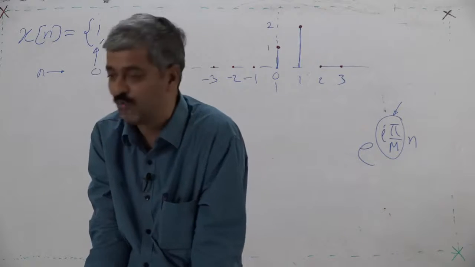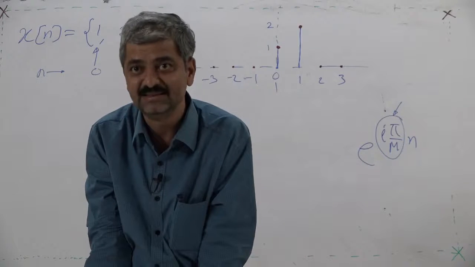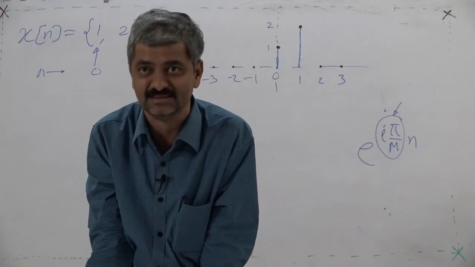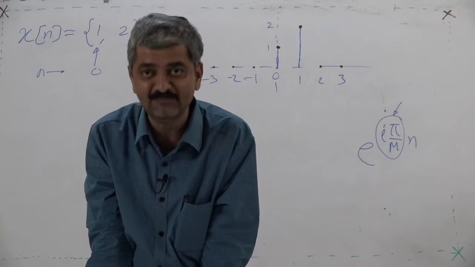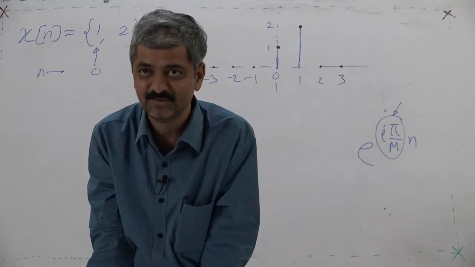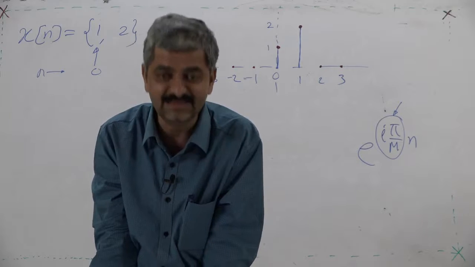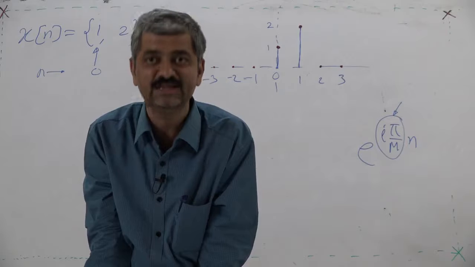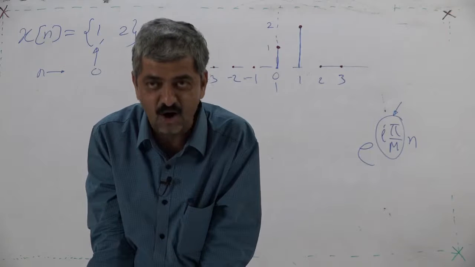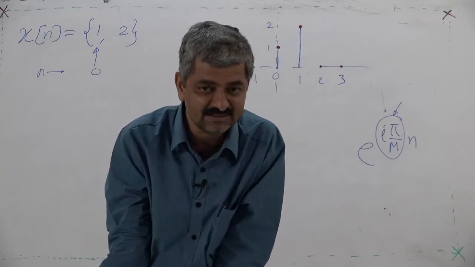They are repeating with what period? After how many samples do they repeat? They repeat after 2m samples. So if I make m equal to infinity, in that case my subcomponents will never repeat, or they will repeat after infinite samples.